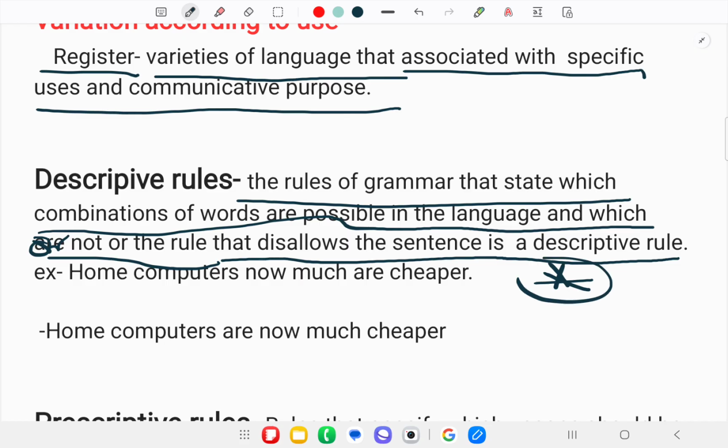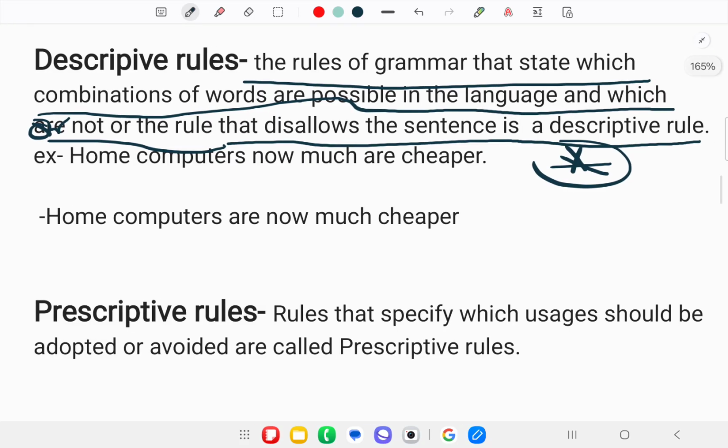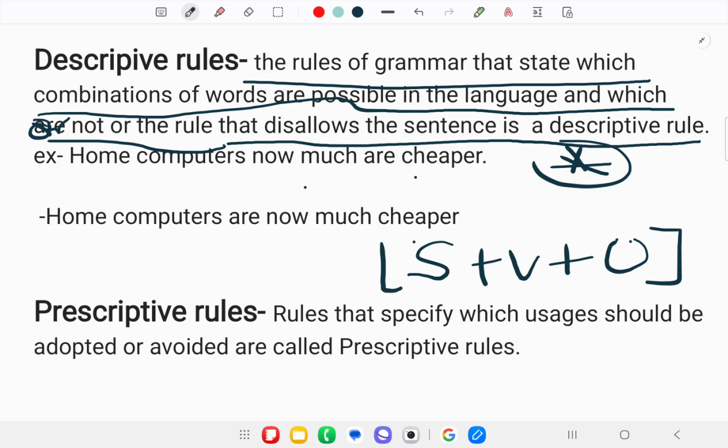Already I told you all that if there is any wrong utterance, then we give the asterisk marker. Here you can see I have given an example: "home computers now much or cheaper." Already there is a structure that I gave: first the subject, then the verb, and then the object, in English. While when we talk about Hindi, the object will be here and the verb will be here.